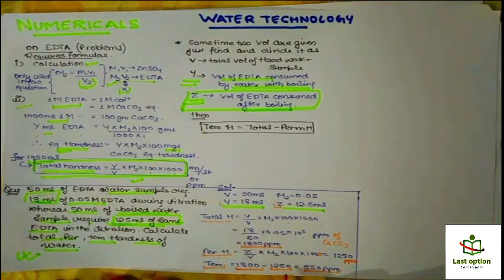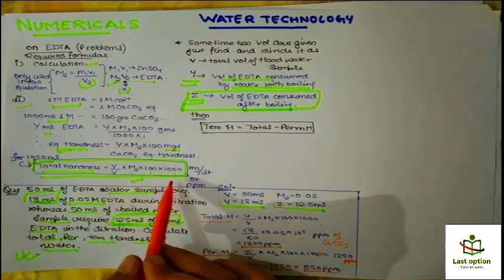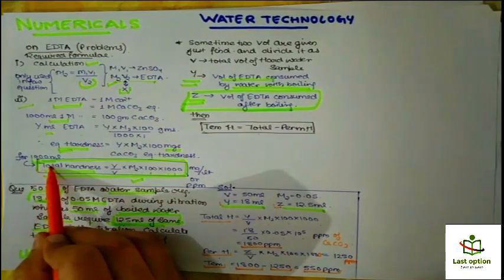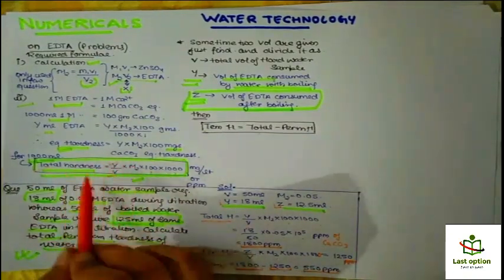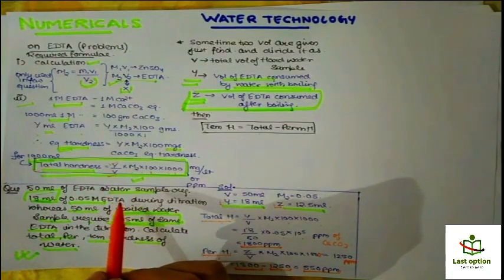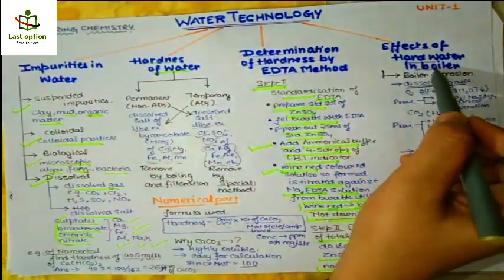So this was the numerical that is asked on the EDTA. You can solve these types of problems, and in a few problems you will be given hardness and you have to find volume, or you have to find Y. So these can be interchanged, but the formula will remain the same, and use it and solve different numericals on this topic. The next topic is effect of hard water in boiler.